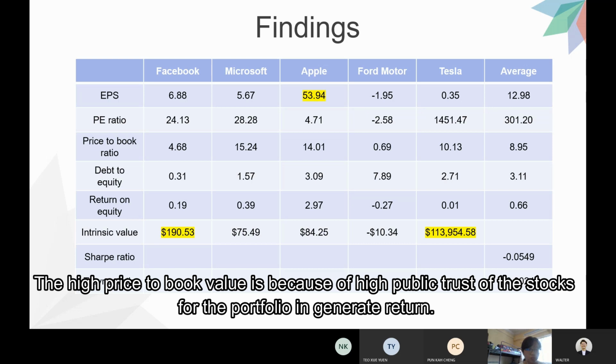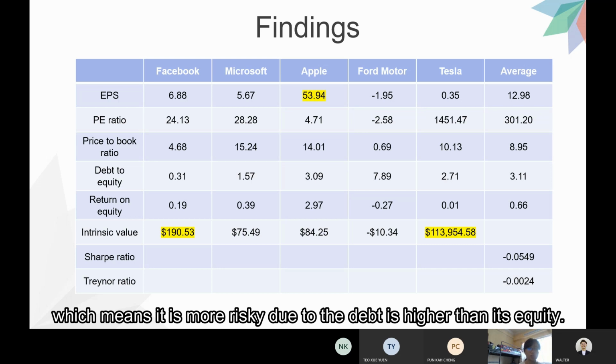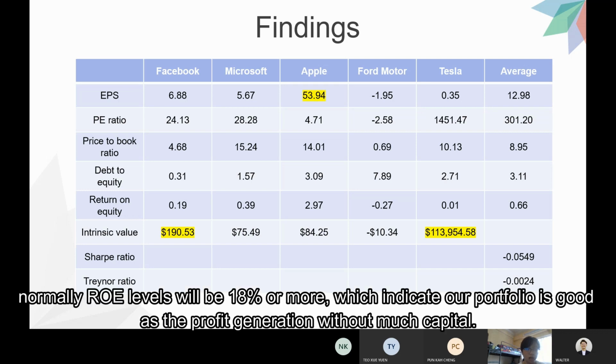Price to book ratio under 3 is usually considered a good value. The high price to book value is because of high public trust in the stock for the portfolio to generate return. Average debt to equity ratio is 3.11, which means it is more risky due to the debt being higher than its equity, while average return on equity is 0.66. Normally, ROE levels will be 18% or more, which indicates our portfolio is good as the profit generation is without much capital.